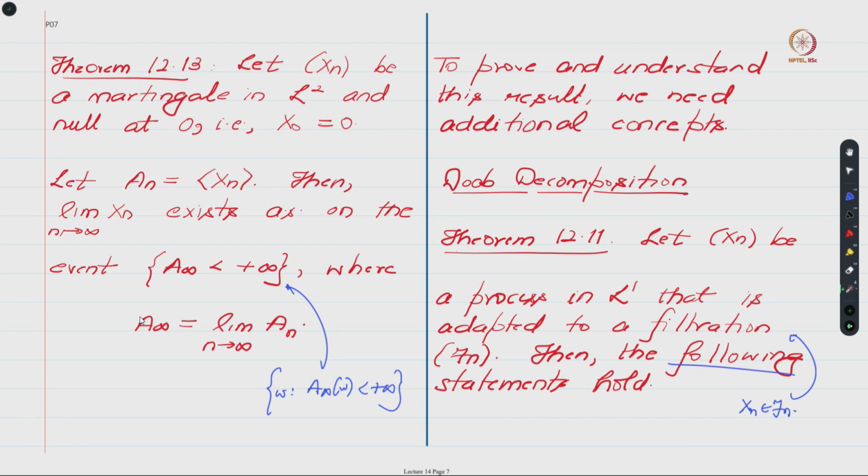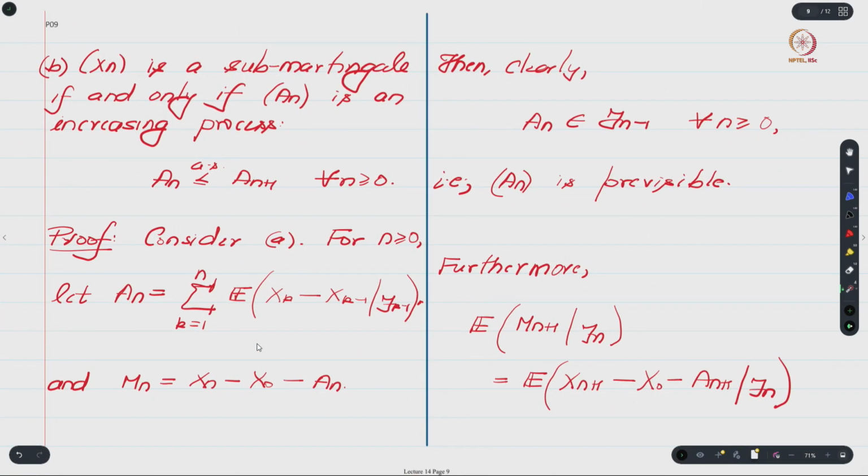This will be a consequence of the fact that An is an increasing process, as you will soon see. The second part says that Xn is a submartingale if and only if An is an increasing process, which basically means that An is less than or equal to An plus 1 almost surely. Is that okay?